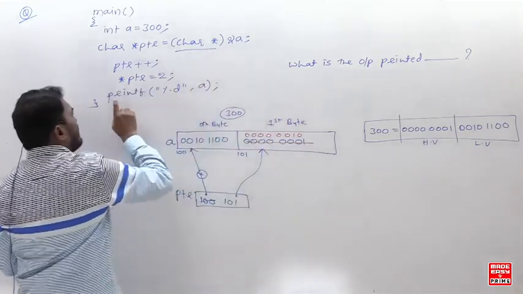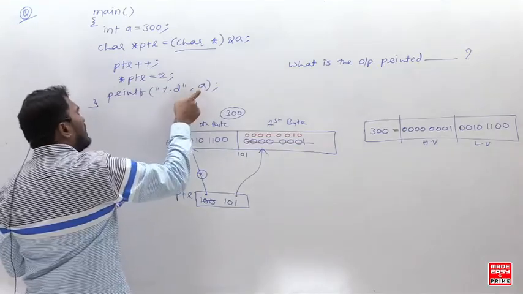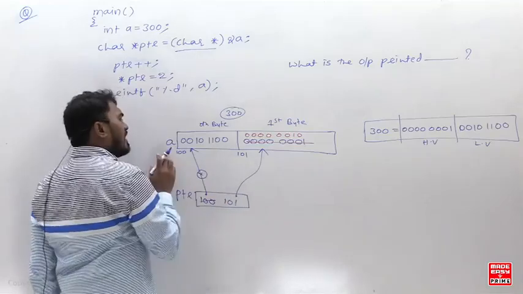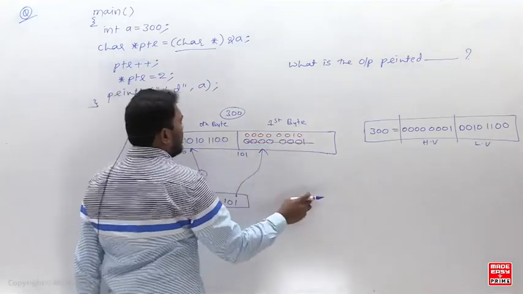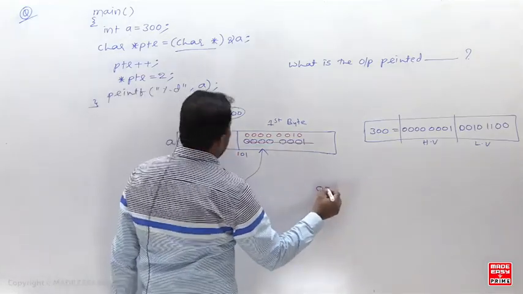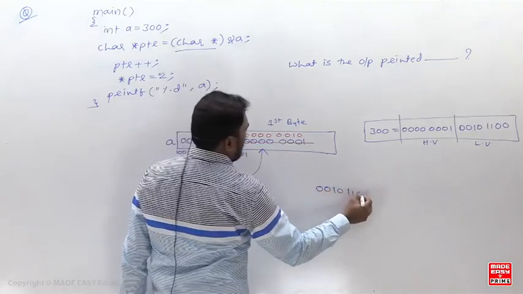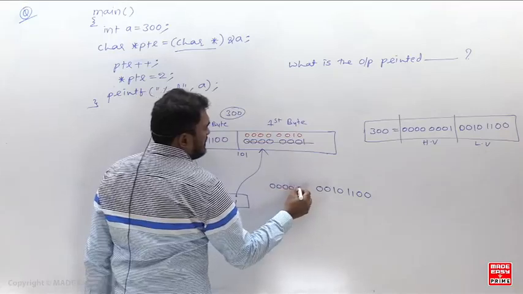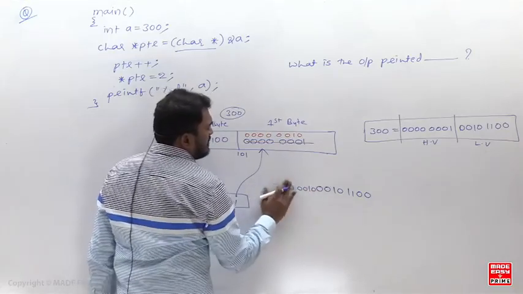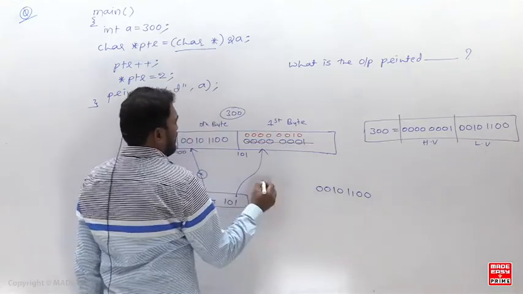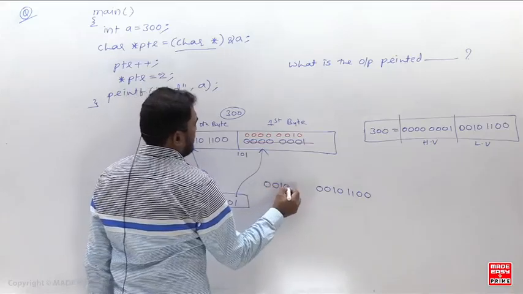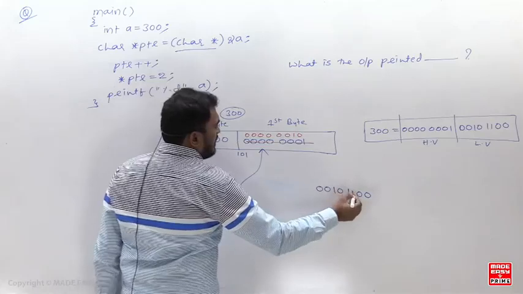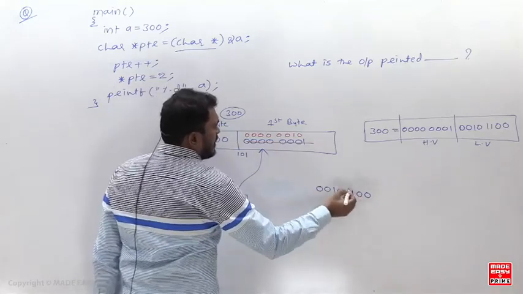Afterwards, you are simply saying printf %d a. See what I am printing: I am printing a. If I print a, what will happen? Same as before: it will print the lower value byte stored in the lower address, 00101100, and the higher value byte stored in the higher address, 00000010. So this is your A. I am printing A.